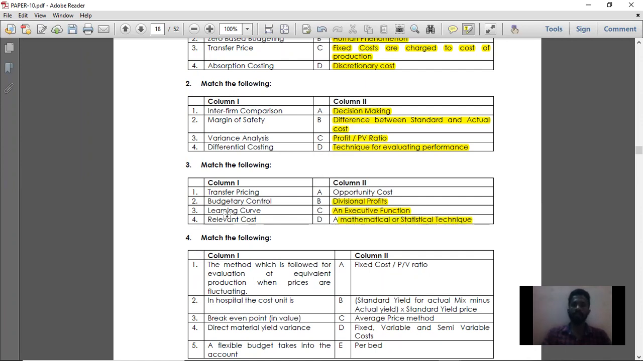Last point is relevant cost. Question number 4 is relevant cost. Relevant cost is nothing but an opportunity cost. So what is opportunity cost? Opportunity cost is a business loss. Instead of using that particular resource for a particular option, if you had alternatively used it for any other business, the profit that could have been received is called opportunity cost. So relevant cost is nothing but opportunity cost.